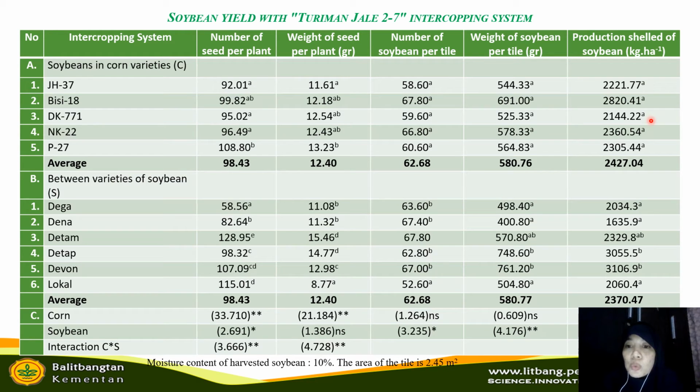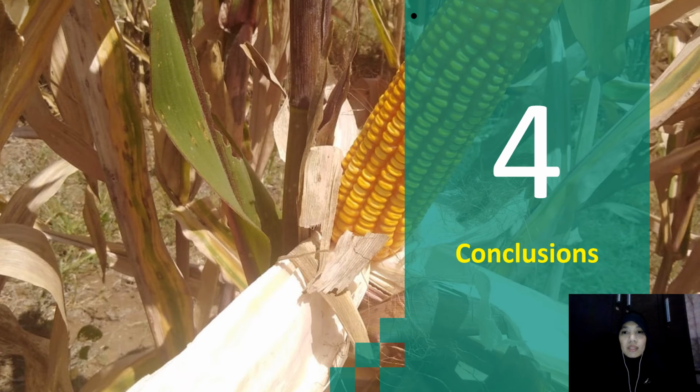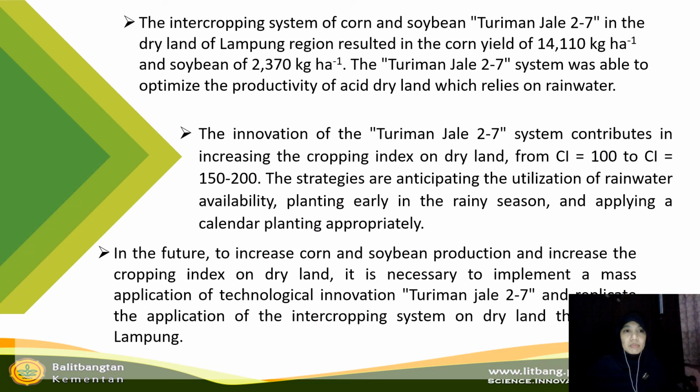It was 12,144.22 kg per hectare. While between varieties of soybean, we can see the highest yield we got is from Devon variety, which is 3,106.9 kg per hectare, while the lowest is from Dena variety, which is 1,635.9 kg per hectare. And the last is the conclusions.